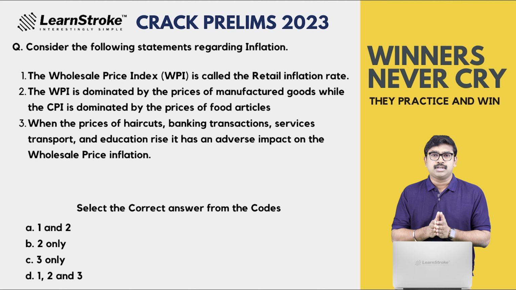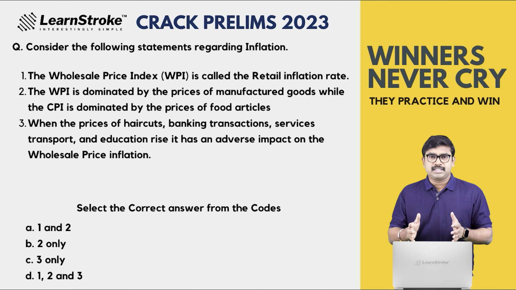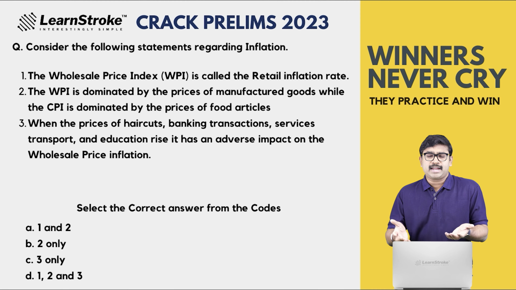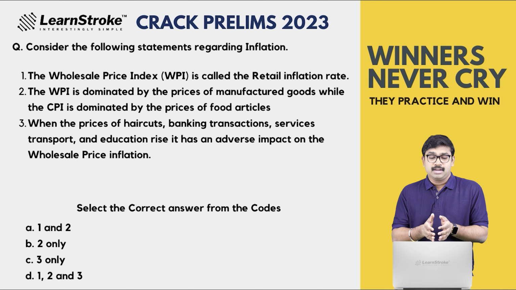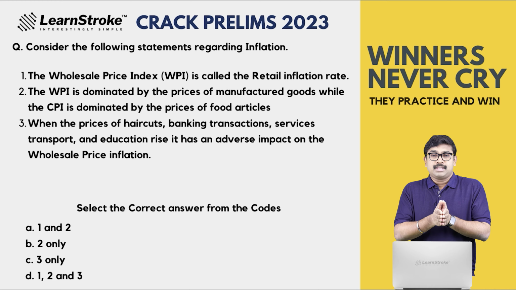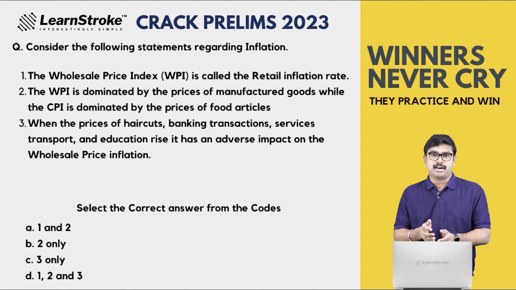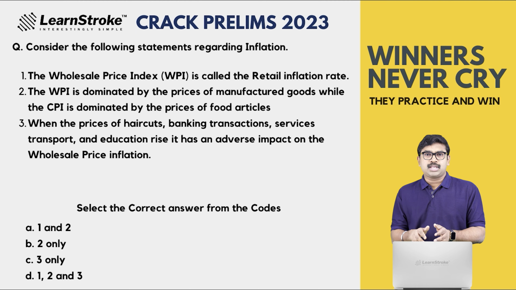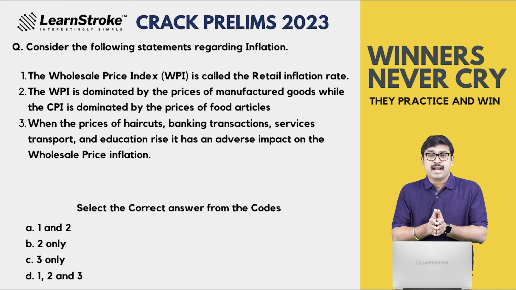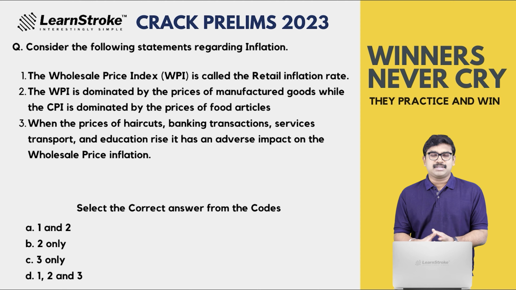The statement is false, because WPI does not take services into consideration. This is actually the CPI, the consumer price index. So when the prices of services go high, it has an adverse impact on the consumer price index and not the WPI.